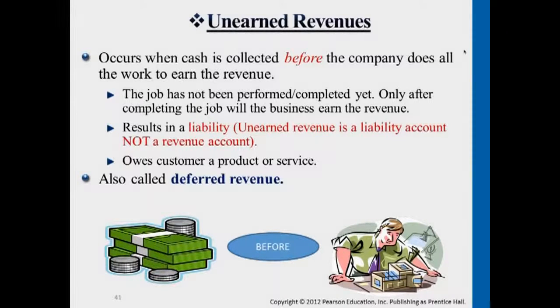Okay, last category here is unearned revenue. Unearned revenue, again, has a special name, but it doesn't represent revenue. It represents liability. Unearned revenue is a regular liability account. It increases on the right side.